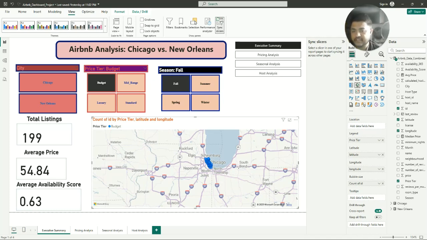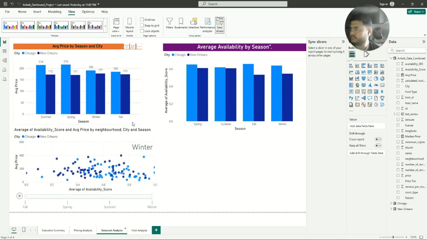The real insight, however, comes from New Orleans. What New Orleans shows is that its market is very stable with very little price difference. We can see here 172, 171, 177, 177. There's not much difference.